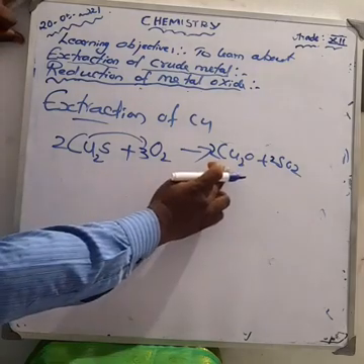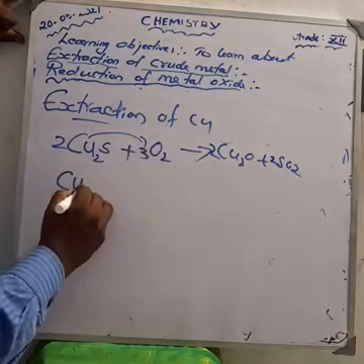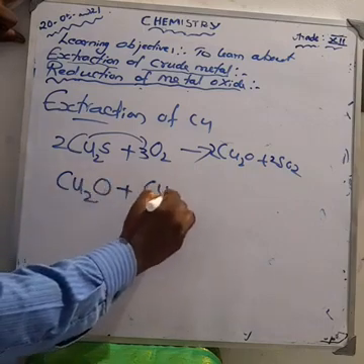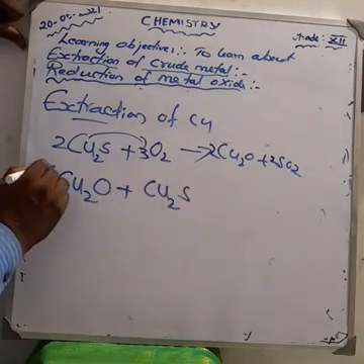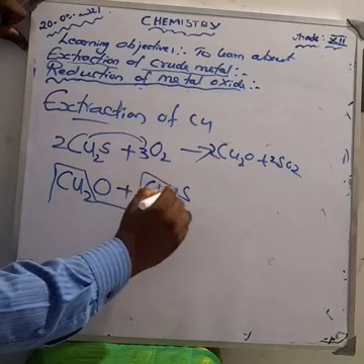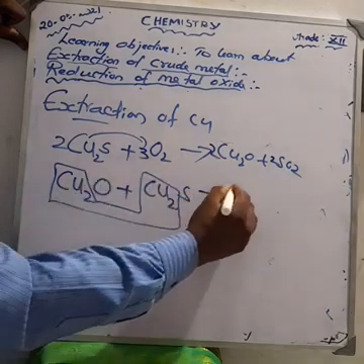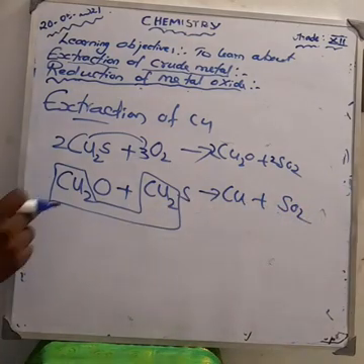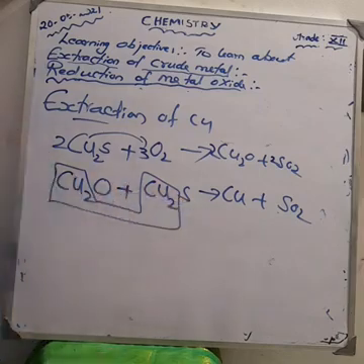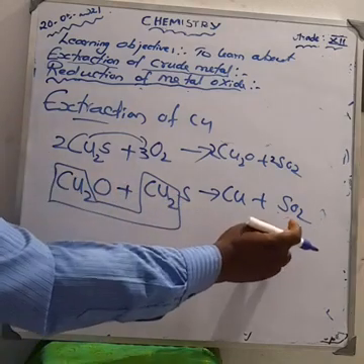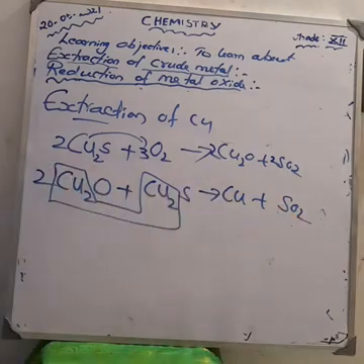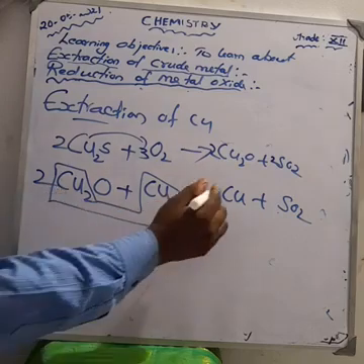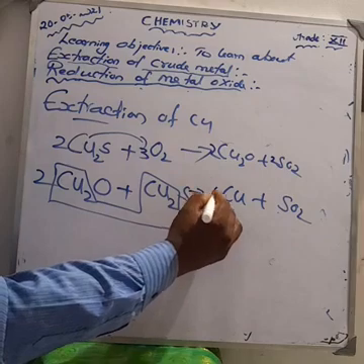Next about the cuprous oxide. What is the formula? Cu2O reacts with cuprous sulfide. Okay, Cu2S, yes. So how can you balance the equation? Sulfur combines with oxygen to form SO2. How much sulfur is there? SO2 plus Cu. Then how can you balance the equation? Oxygen here having 2, here having 1, so make it 2 here. So sulfur 2, so about the copper, 2 plus 2 is equal to 4, 4 plus 2 is equal to 6. So you can put it as 6 copper.